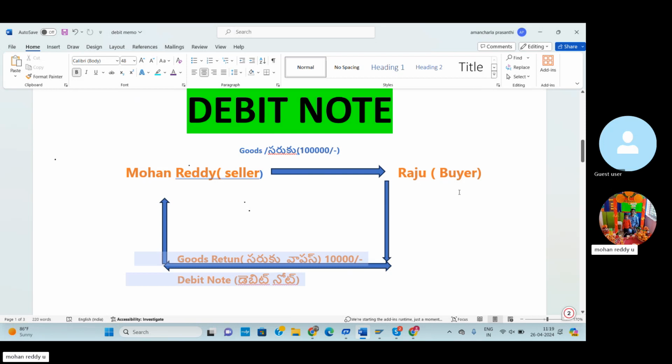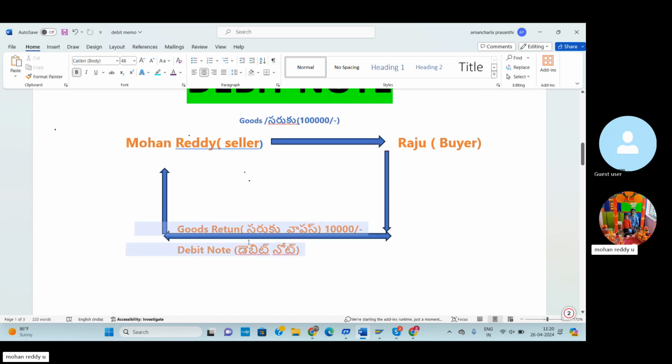So in this situation, the buyer sends a note. The buyer sends that note to the seller, Mohan Reddy, at the time of returning the goods. In these situations, Raju, the buyer, will prepare a note, and that note is called a debit note. Based on this debit note, at the time of goods return, the buyer will send the debit note along with the returned goods. In this situation we can use a debit note.